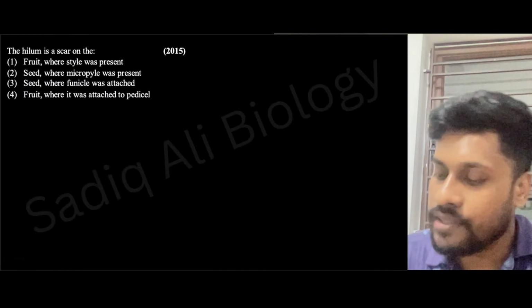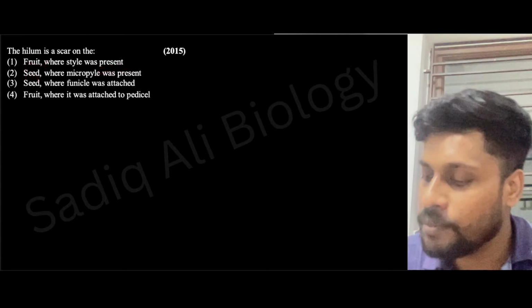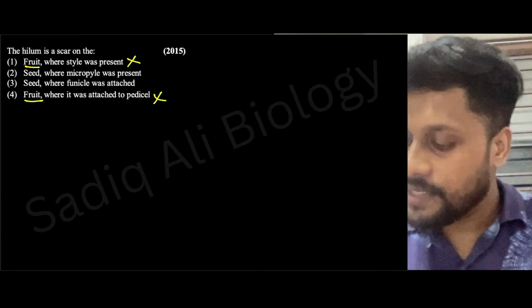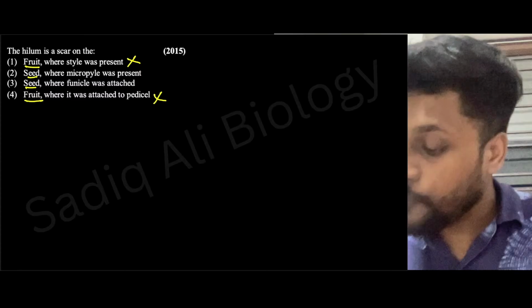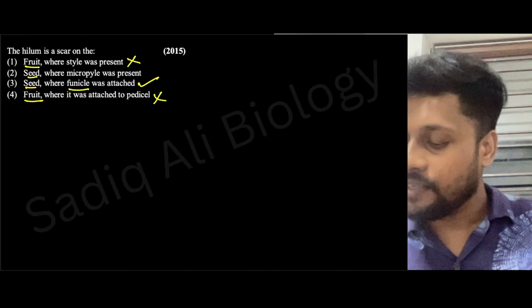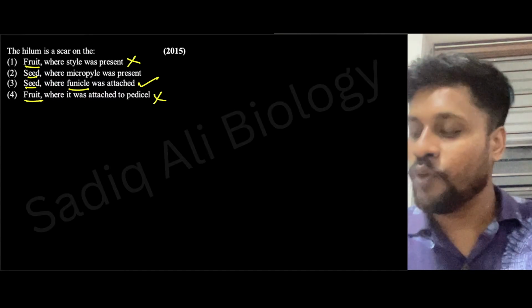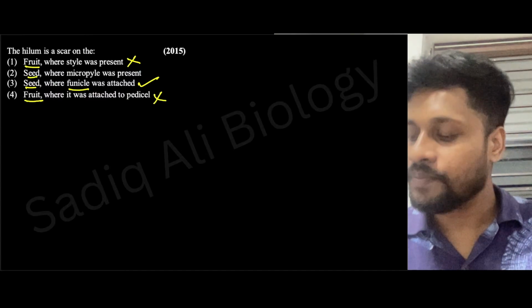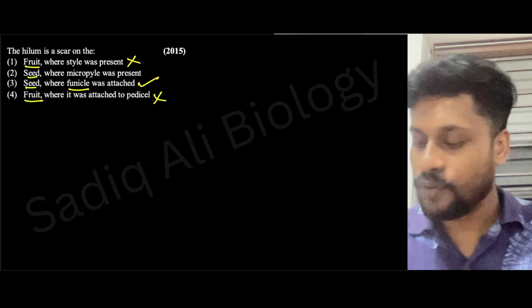Next, the hilum is a scar on the fruit where style was present, seed where micropyle was present, seed where funicle was attached, or fruit where it was attached to pedicel. What will be the answer here? We already solved this. Hilum is a scar on the seed, not on the fruit, right? So we can remove option 1 and 4. It is a scar on the seed where funicle was attached. I already discussed this before, right? Funicle is connected with the ovule or seed with the help of hilum. Yes, very good.